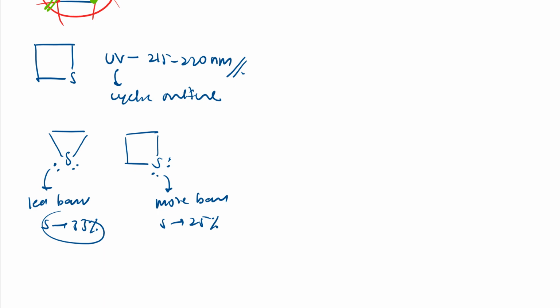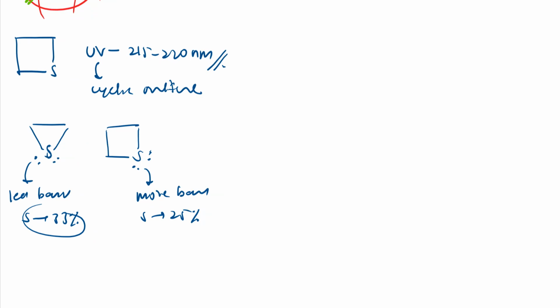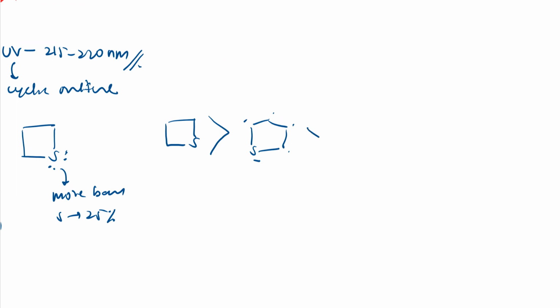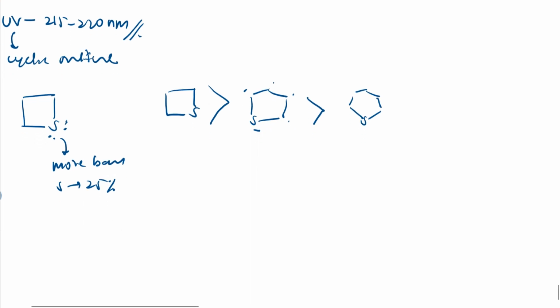If you see the electron density with respect to sulfur but for different ring sizes, this one will have more electron density compared to this 5-membered ring. Then comes the 7-membered ring.